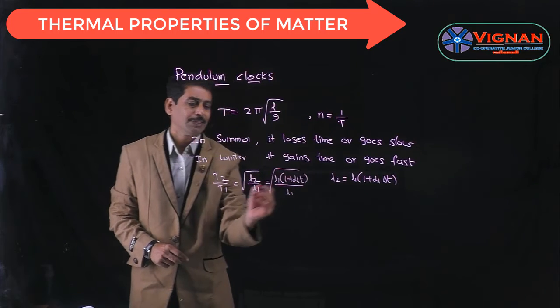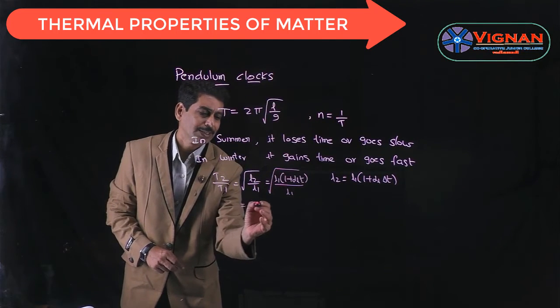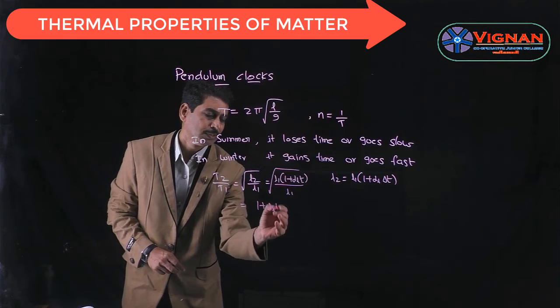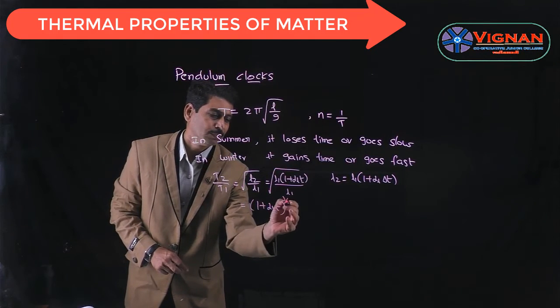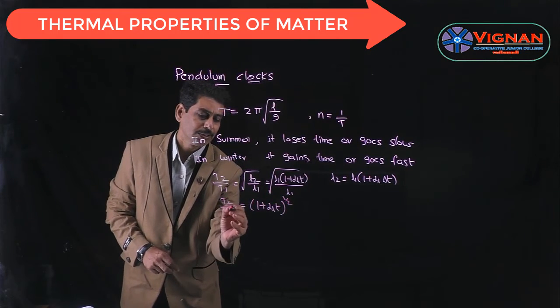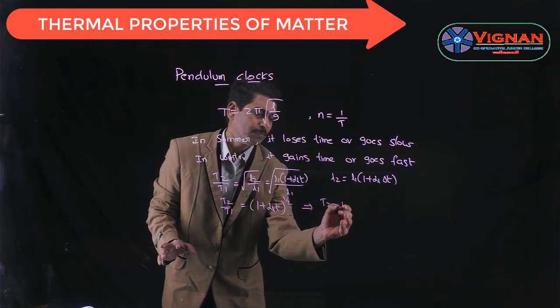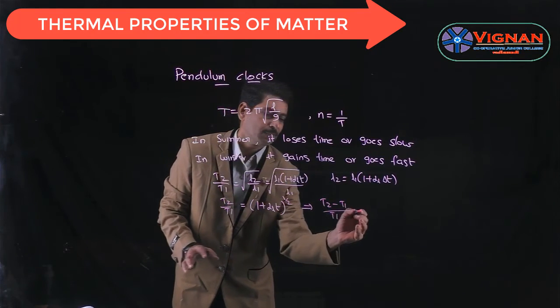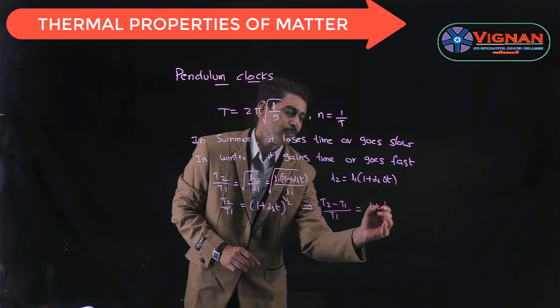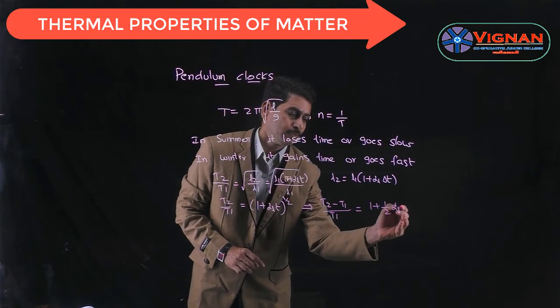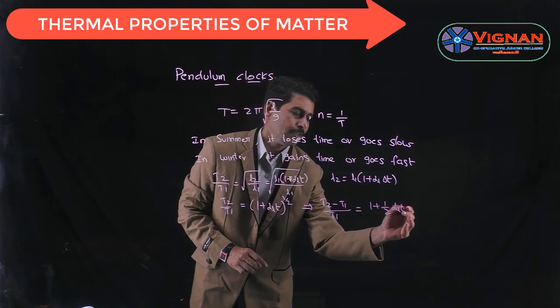So L1 gets cancelled. From this we get 1 plus alpha L into delta T to the power 1 by 2. This is T2 by T1. And by subtracting 1 on both sides, we get T2 minus T1 by T1 is equal to 1 plus 1 by 2 alpha L into delta T minus 1.